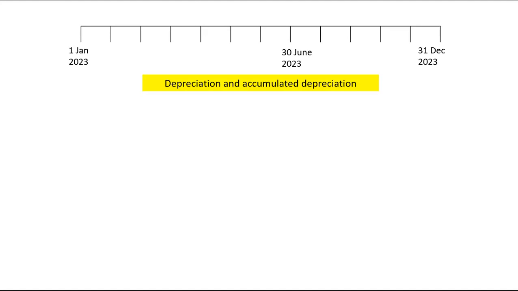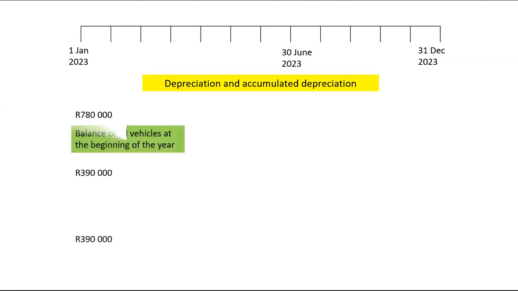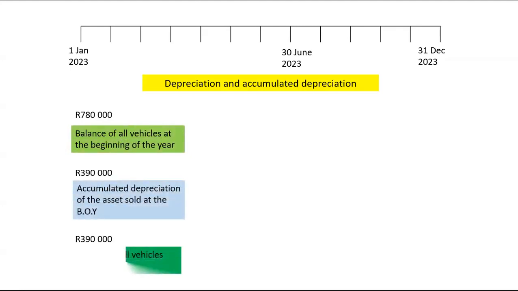So I'm going to take my total accumulated depreciation at the beginning of the financial year, which was the 780,000, and then subtract accumulated depreciation of the assets sold at the beginning of the year. And that will give me accumulated depreciation of the remaining assets. Now I'm splitting them between the assets sold as well as the remaining vehicles. Okay, I have already split the cost.